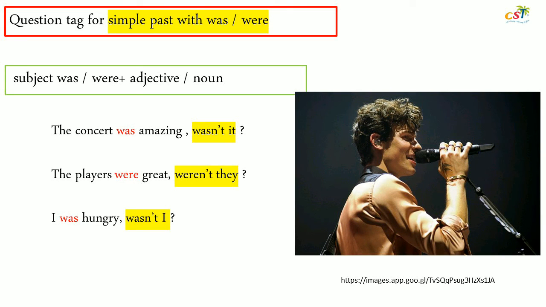Now, question tag for simple past with was or were. You don't have verb 2 here, only was or were. For the example, the concert was amazing, wasn't it? The players were great, weren't they? I was hungry, wasn't I?